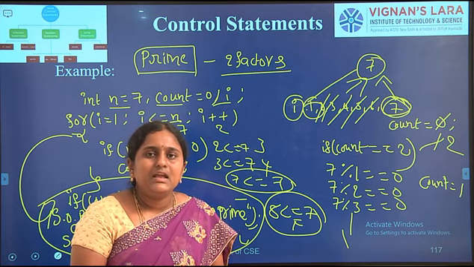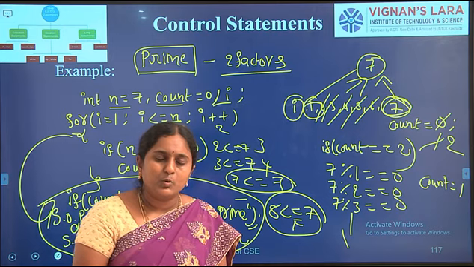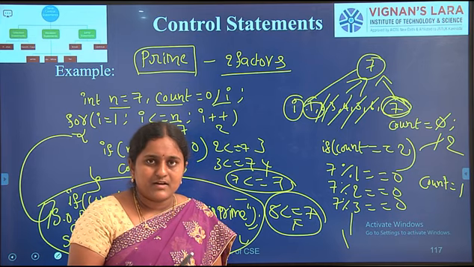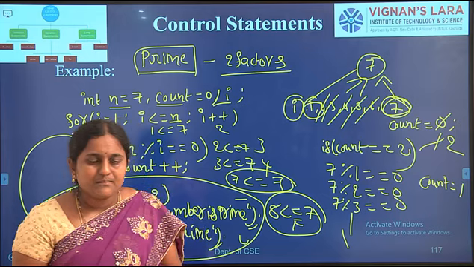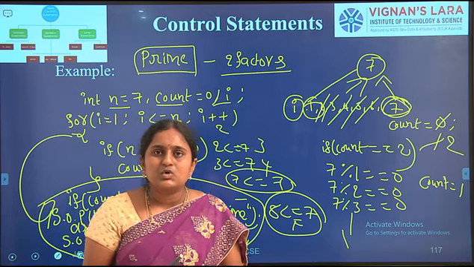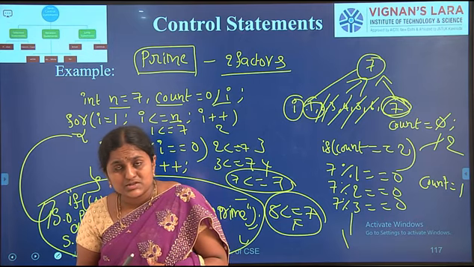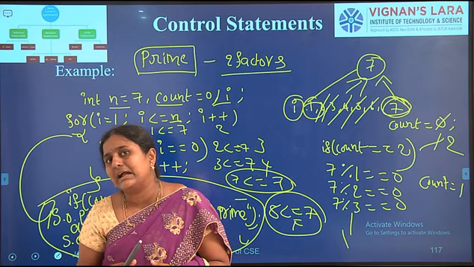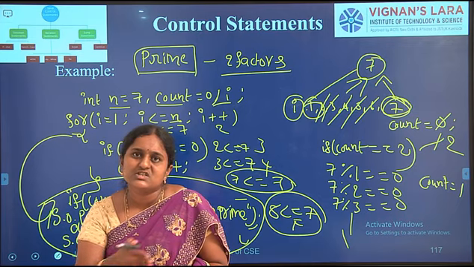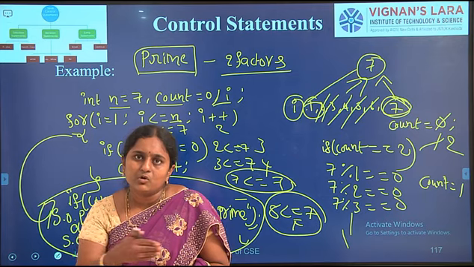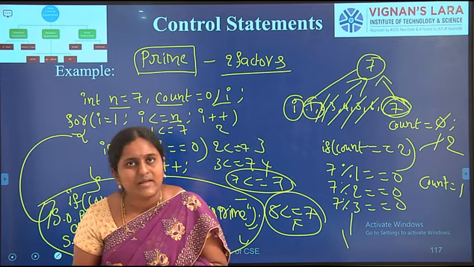Finally, what we have discussed so far are looping statements. What are the looping statements? While, do while, and for. What is the difference between while and do while? Both are looping statements. In a while loop, control first checks the condition. If the condition is true, the statements are executed repeatedly until the condition becomes false. Then control switches to the statements after the loop, and those are executed.